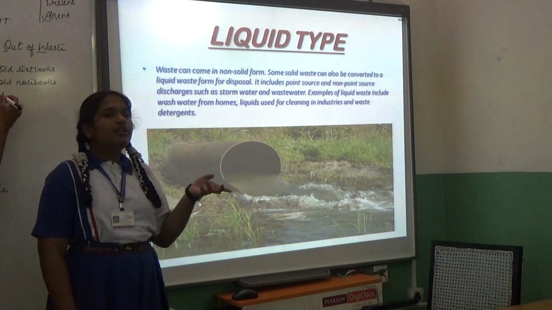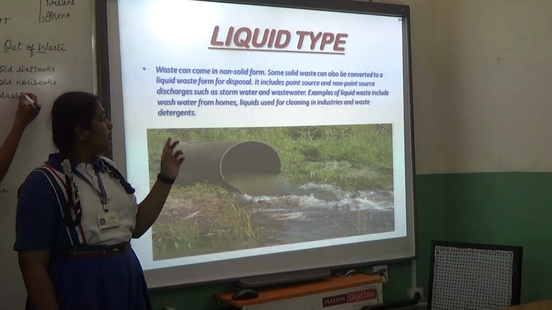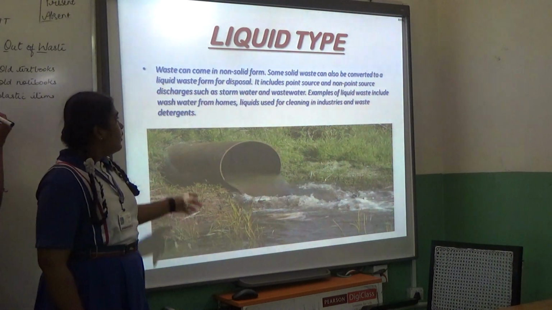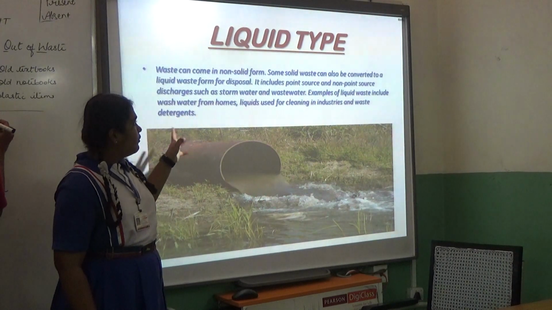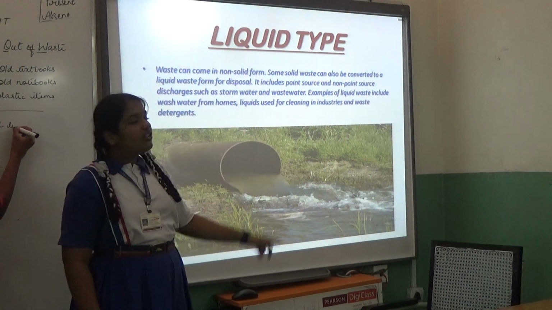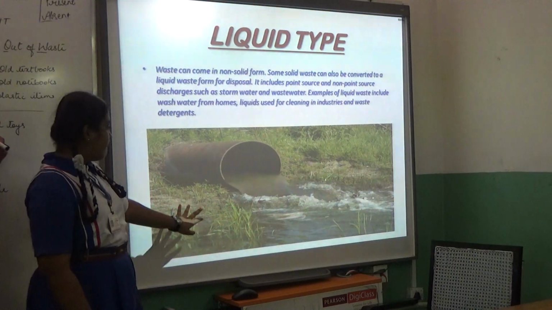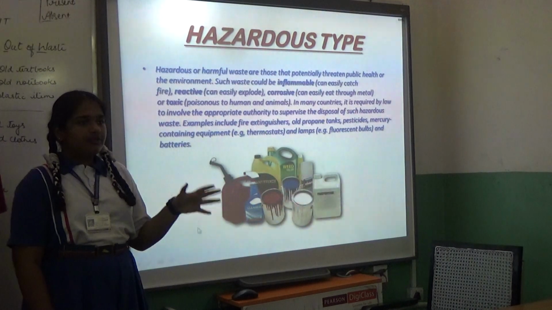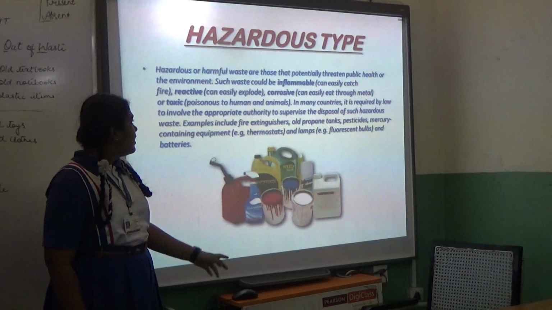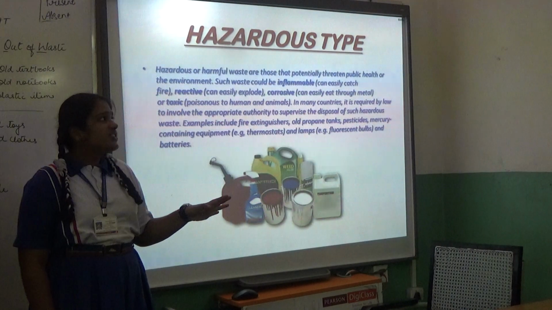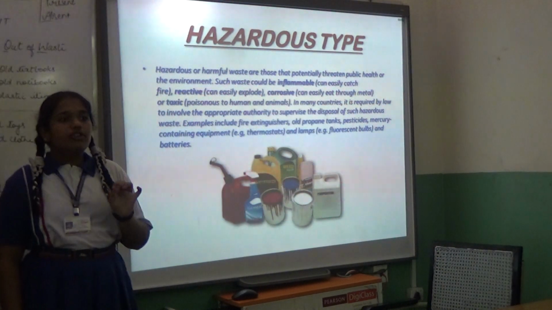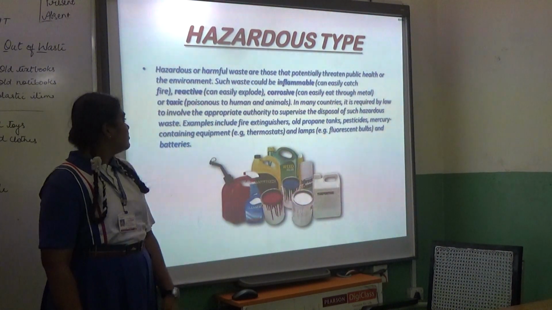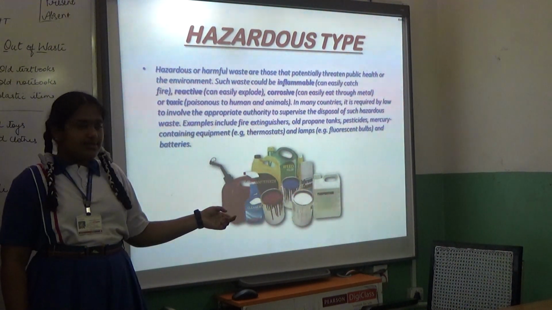Next, your liquid waste. Your liquid waste is a non-solid form, and this can even be converted into solid type, and solid can even be converted into liquid type of waste. So this includes the waste from your houses, liquids used for cleaning in industries, and the washing detergents. So next, your hazardous type of waste or the toxic waste. This hazardous type of waste can be reactive, inflammable, corrosive, and toxic, which is very harmful to humans. So this can include your fire extinguishers, old propane gas, pesticides, mercury containing equipment like your thermostats.